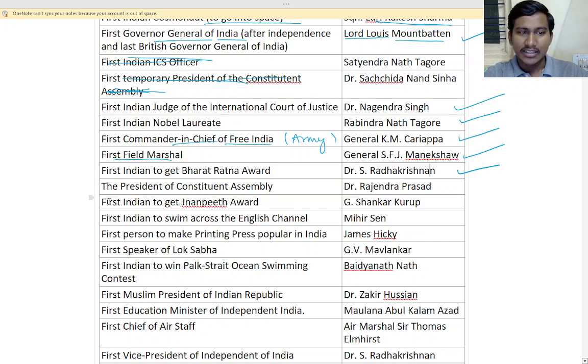So first President of the Constituent Assembly, Dr. Rajendra Prasad. First Indian to get the Jnanpith award, who was it? Shankar Kurup. We have studied in awards, right? This was for a Malayalam novel. He is an author in the Malayalam language.